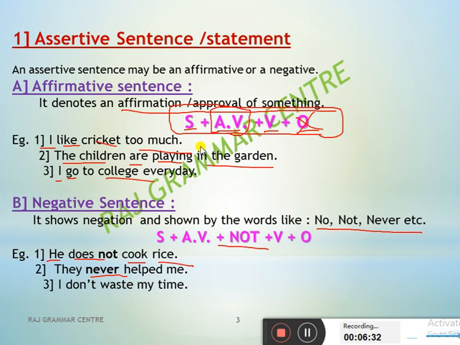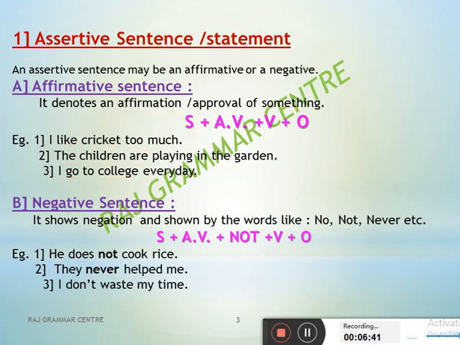Affirmative, negative sentence. First thing, the structure of an affirmative sentence, or whenever we talk about the assertive sentence, then first the subject should be starting. Subject, then auxiliary verb, then object. In negative, what will you do? After auxiliary verb, add not.